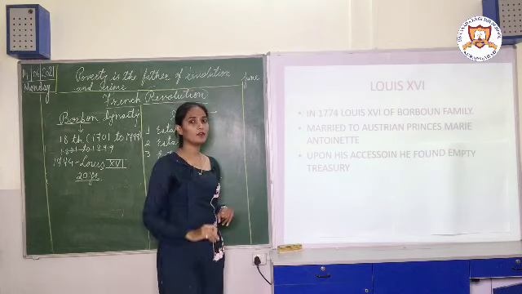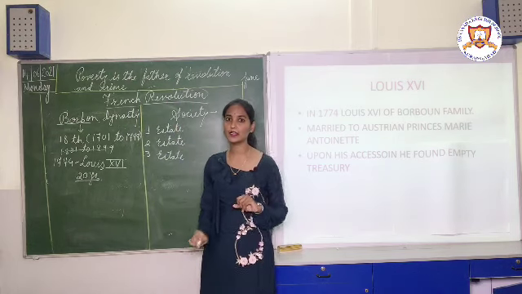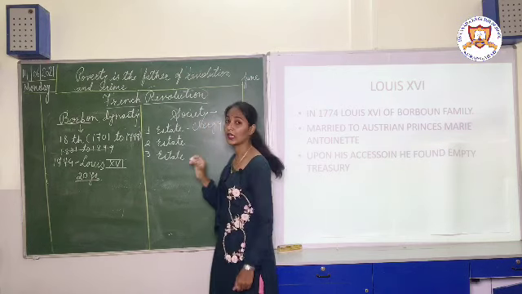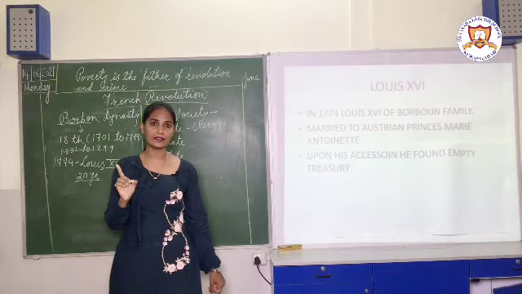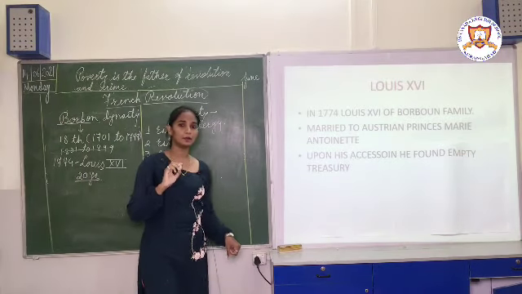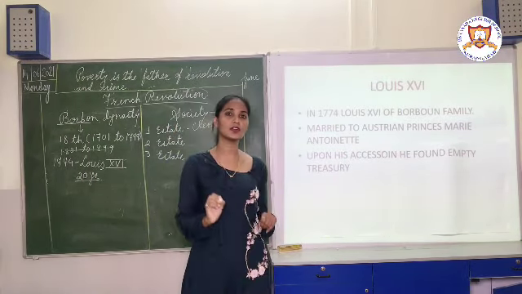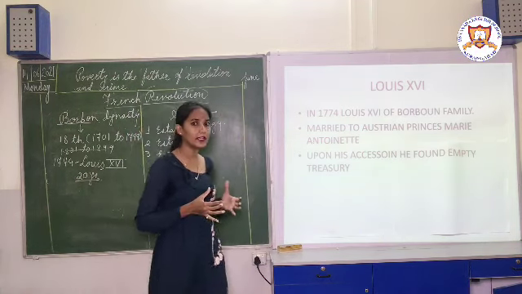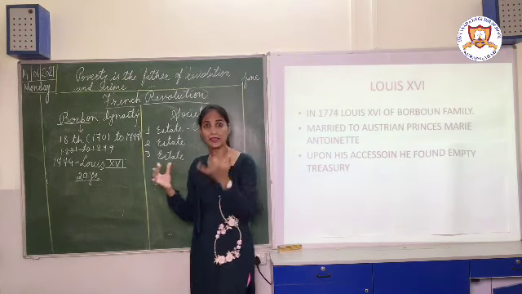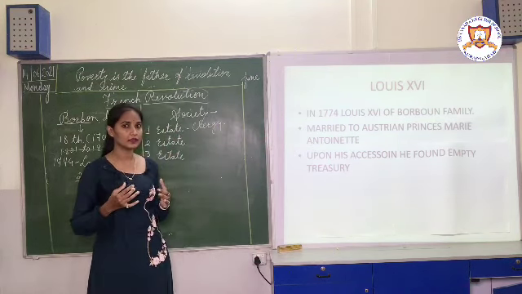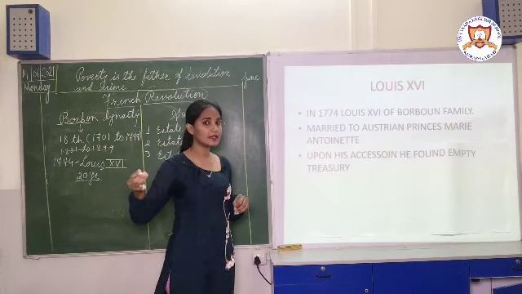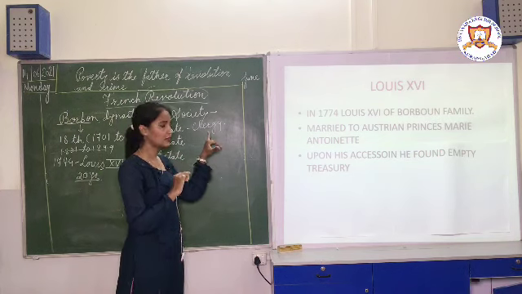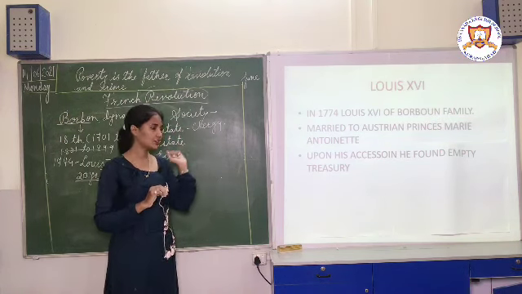So which people were there in the first state? In the first state, clergy were there. Now clergy means what? At that time most of the population was Christian. Catholics were there, so many churches were there. The people who were performing the religious works at the church were known as the clergy. Now if we relate it with India, at that time Pandits or Purohits were there, those who used to give advice to the kings. In the same way in France clergy were there.